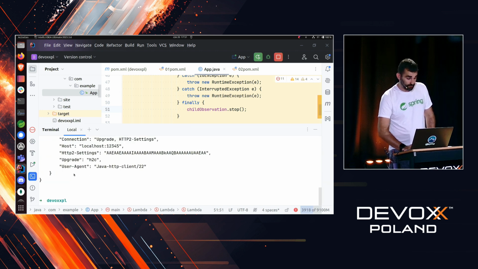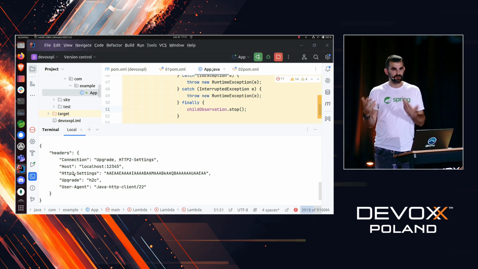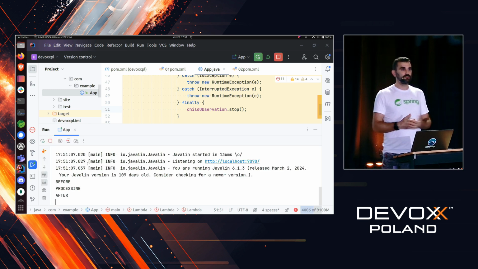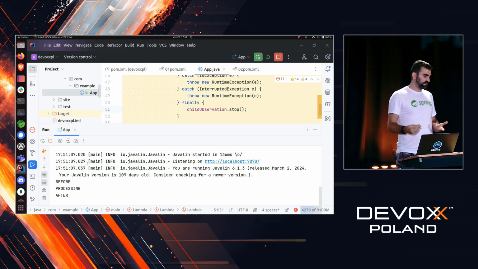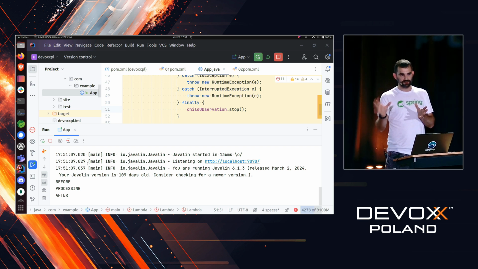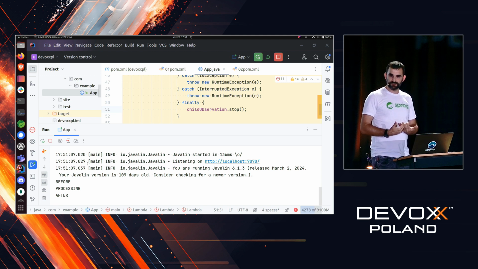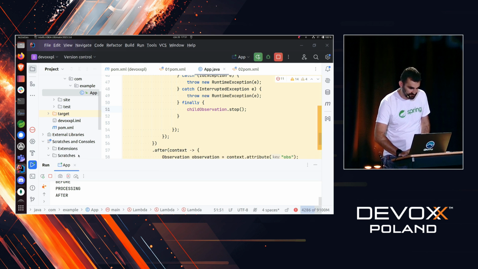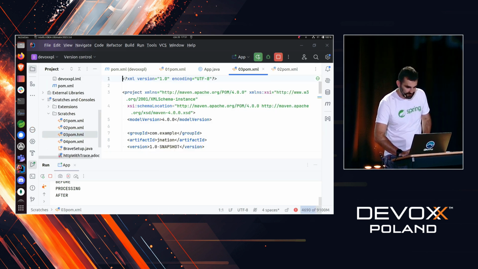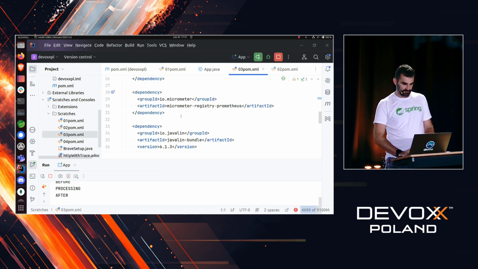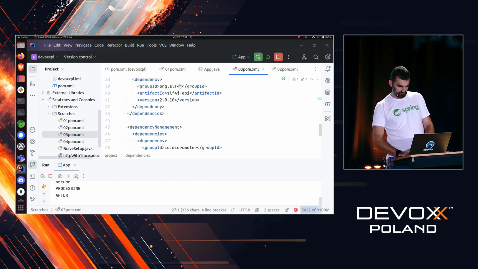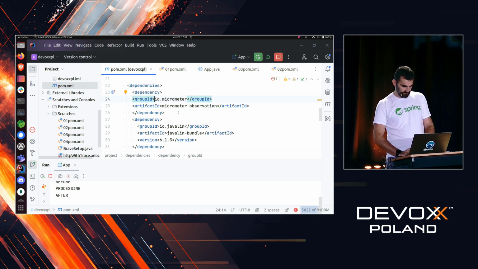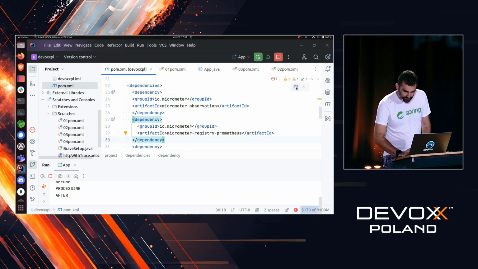We run this. We got back the headers of our request, which is great. And nothing else changed. Why? Because what we did right now, we have instrumented the code to some extent, but we have not provided any features, right? So how about what we do right now is we add metrics. To do that, we will add the micrometer registry Prometheus. I think that's it. There you go. Let's refresh it.